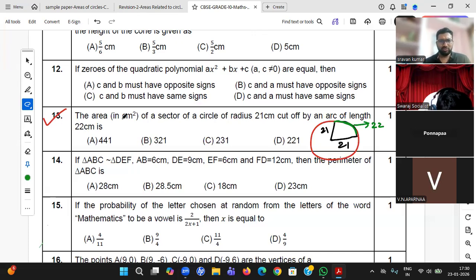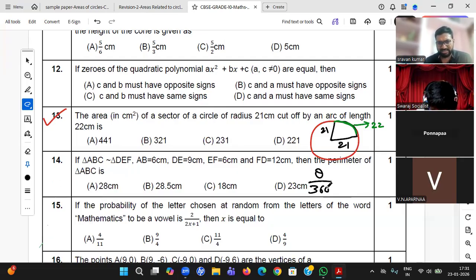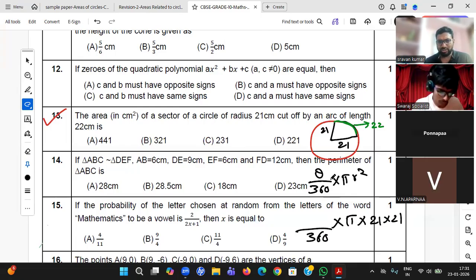So first of all, you write the formula. What is area of sector? Theta by 360 into pi r square. I have used black for the sector. What all do you have? Pi value you know. R value is given, 21 into 21. 360 is known. Theta you don't know, student. For theta, you need to use this green data.